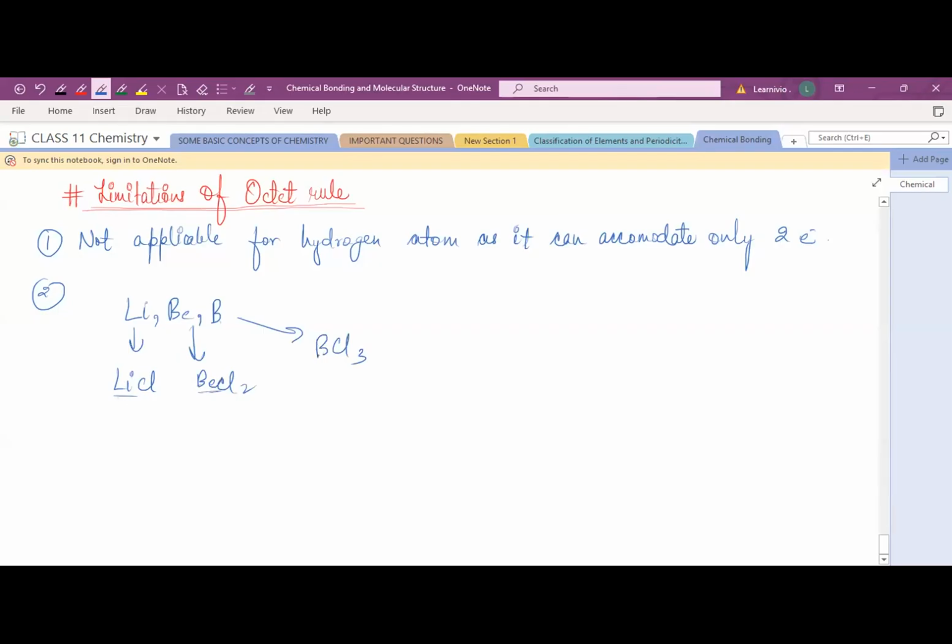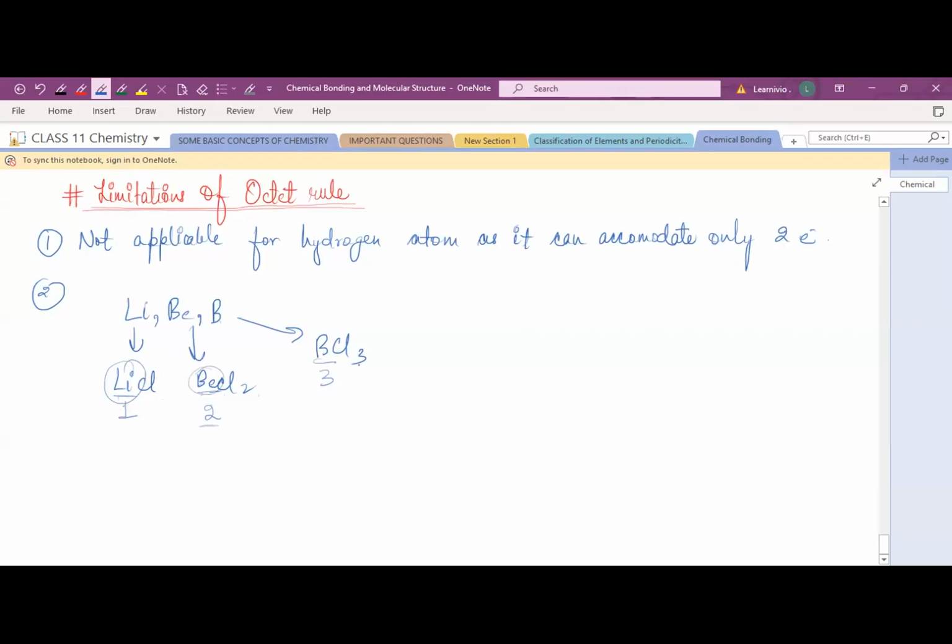Lithium, beryllium, and boron have one, two, and three valence electrons respectively, right? So lithium is the central atom in this LiCl. This is BeCl2, beryllium is the central metal, so it has 2 valence electrons.